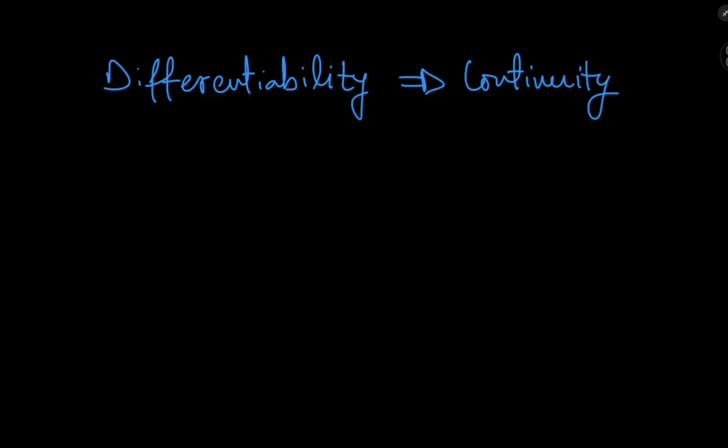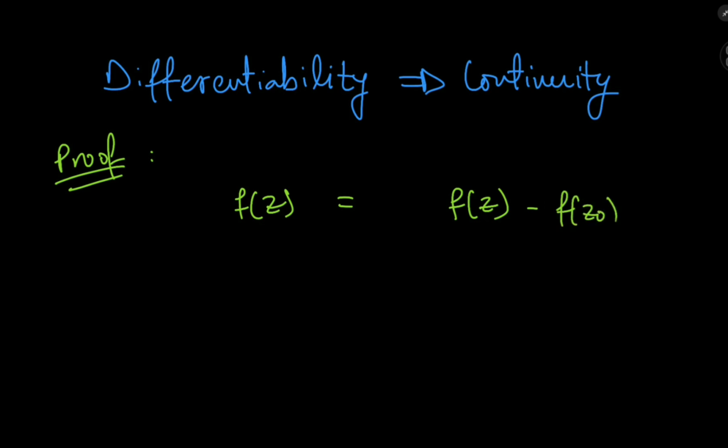A well-known theorem in real analysis is that differentiability implies continuity. And this theorem holds in the complex realm as well, as I'm going to prove right now. So the proof lies in the fact that f of z equals f of z minus f of z naught, where z naught is a point where f of z is differentiable, divided by z minus z naught times z minus z naught to balance that out, and to balance it all out, we have to add f of z naught as well.